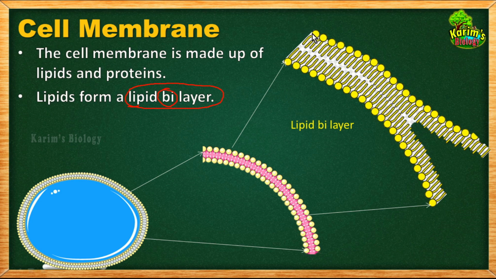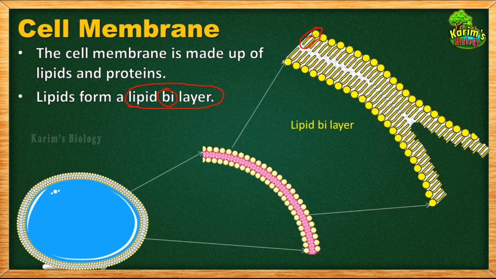Each structure that you can see here, what do you see? These are small head-like structures, and to each head there are small tail-like structures. This is the head, and to this head how many tails are there? This is one, this is two. There are two tails. So this head and these tails together make up a single lipid molecule. Are you understanding my point? This head and these two tails make a single lipid molecule.